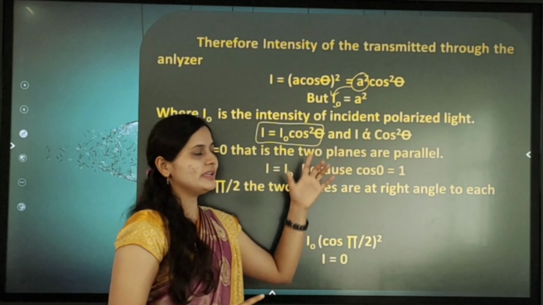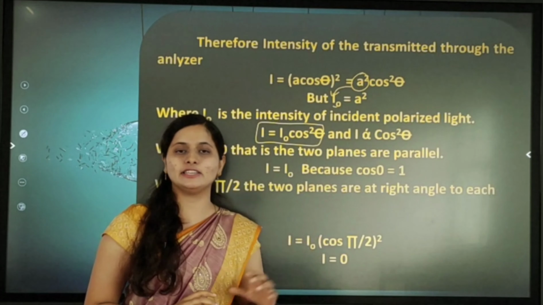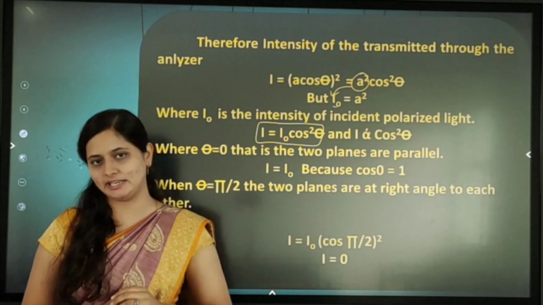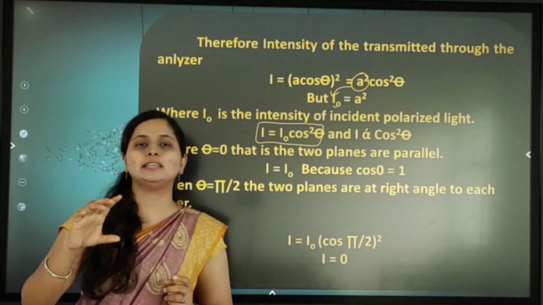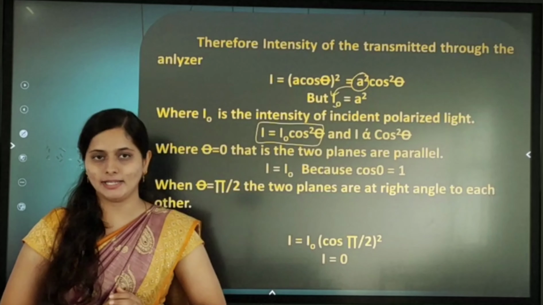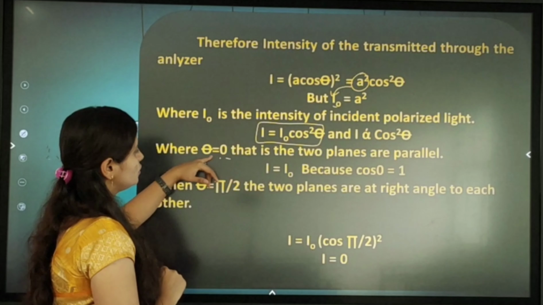So we can obey our Malus law definition. What is the Malus law definition? I is directly proportional to cos square theta. Next, in this equation we are substituting theta equal to 0 and theta equal to 90 degree. Let's see where theta equal to 0.